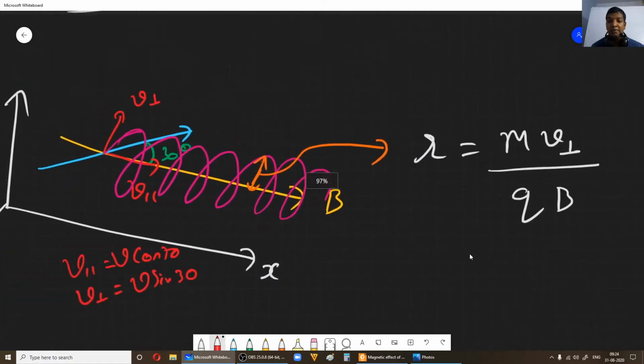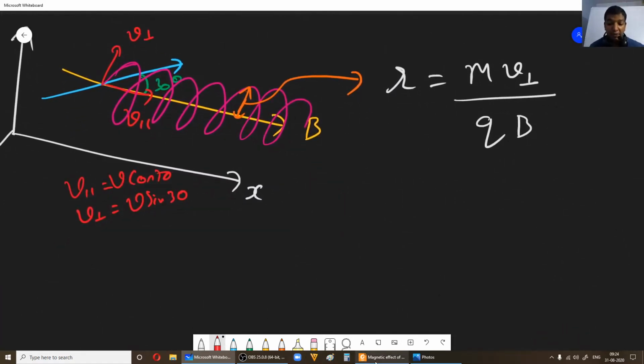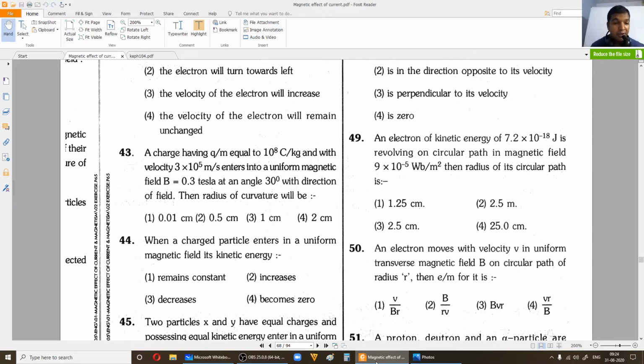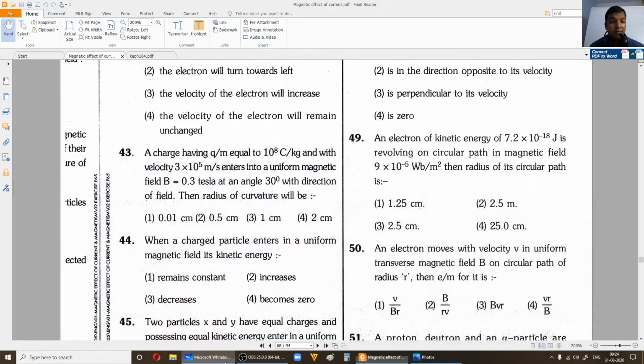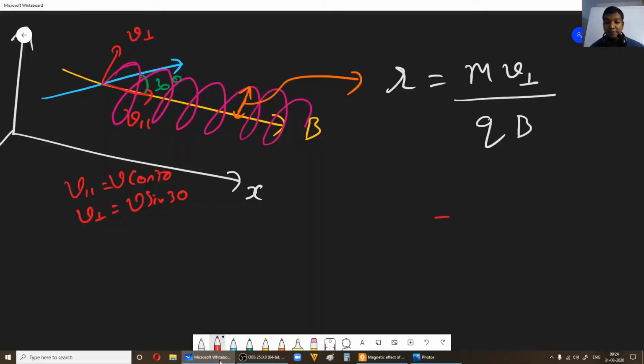So you can write R is equal to mv perpendicular divided by qb. Now let us put in the values. So you have b as 0.3, velocity is 3 into 10 power 5, right? q by m is 10 power 8 in the denominator, velocity is 3 into 10 power 5.